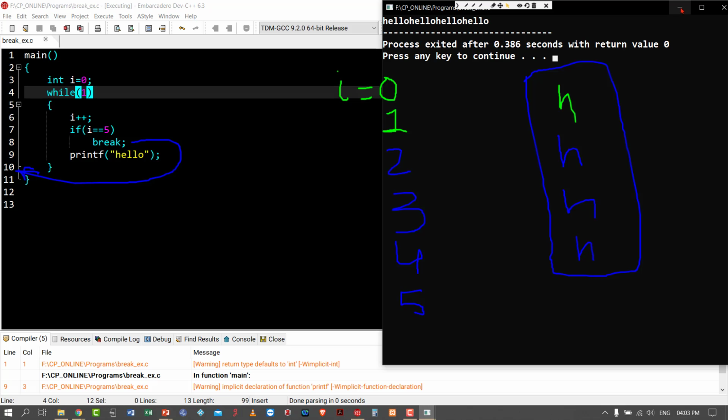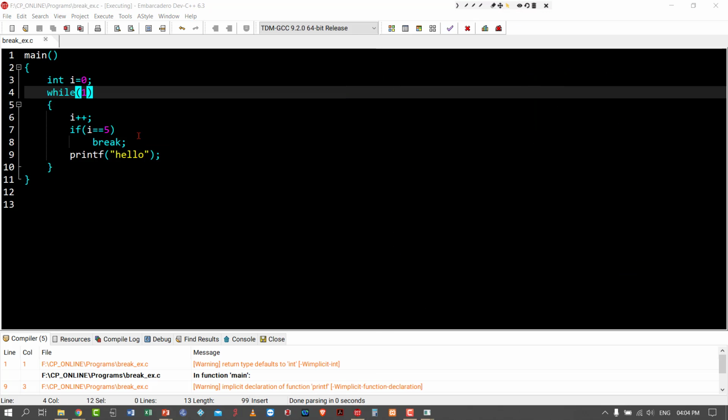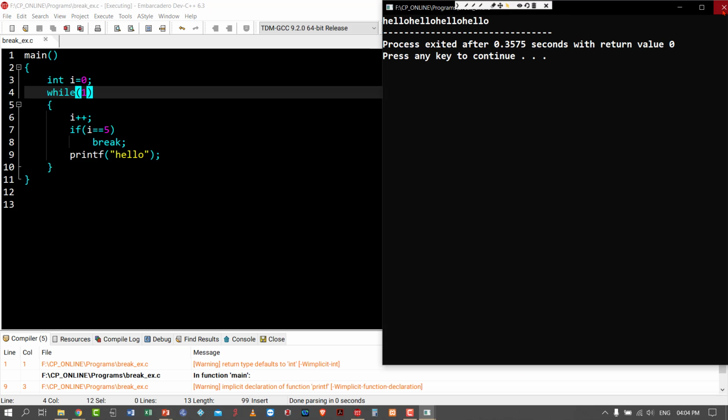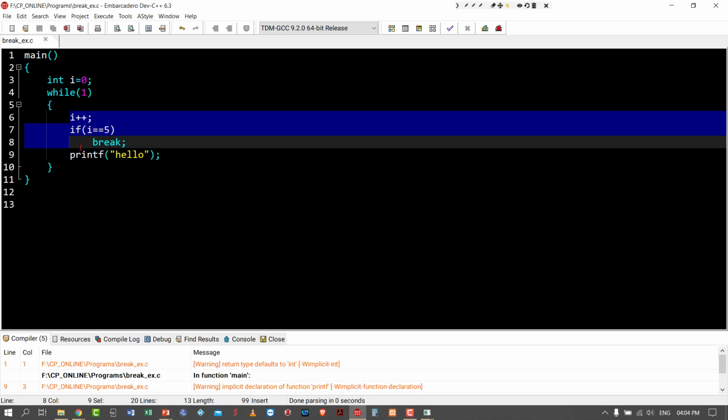So we studied some new things also. Inside the while loop, we can give some values also. Any non-zero value will be treated as positive. So I'm making some modification to this program. This is not about break. Since I saw this program, I want to convey some more things to you. That's why I'm making some changes. It is completely out of the topic.